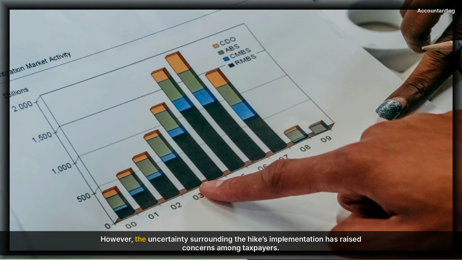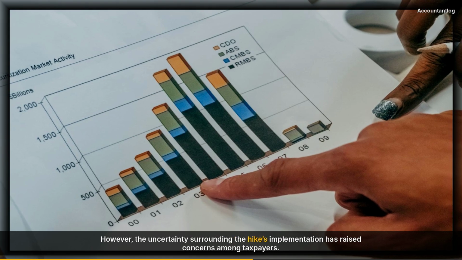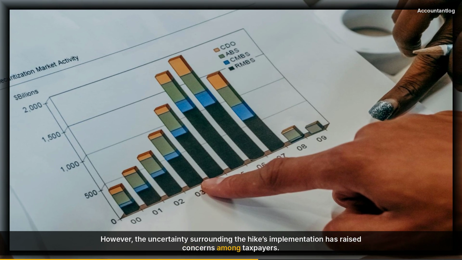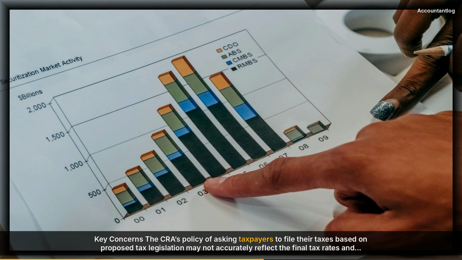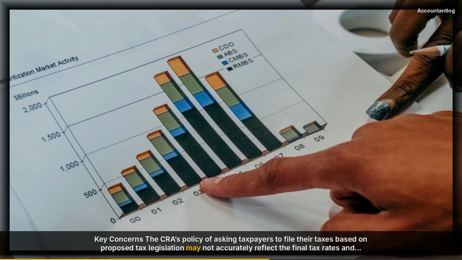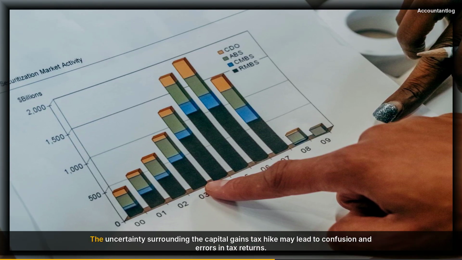Key concerns. The CRA's policy of asking taxpayers to file their taxes based on proposed tax legislation may not accurately reflect the final tax rates and rules. The uncertainty surrounding the capital gains tax hike may lead to confusion and errors in tax returns. Taxpayers may be required to pay more taxes than they would have under the original tax rates.